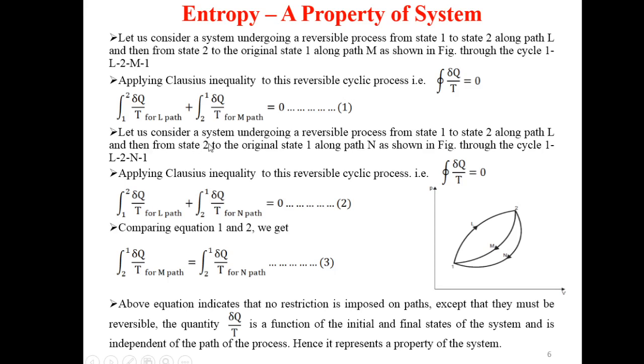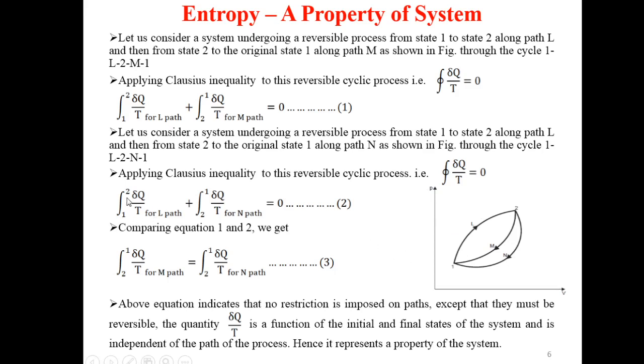Now let us consider a system undergoing a reversible process from state 1 to state 2 through path L, then from state 2 to state 1 through path N. So the cycle will be 1 L 2 N 1. Applying Clausius inequality to this reversible cyclic process, that is cyclic integral of differential of heat divided by temperature equal to 0. So if we apply this for the cycle 1 L 2 N 1, what do we get?